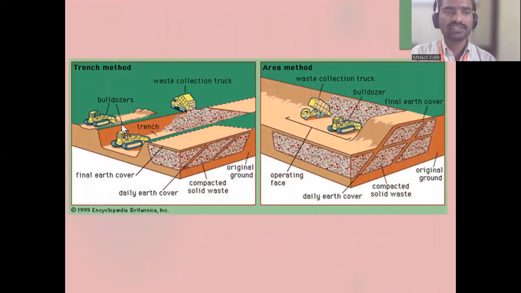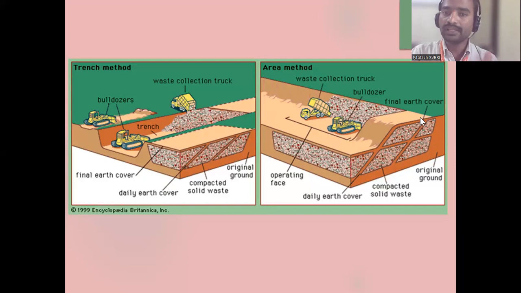See the difference between the trench method and the area method. What is in the trench method? They will open the trench, put the waste, and spread the soil, only one layer. Whereas in the area method, they put it layer by layer. They will fill up to 6 to 8 feet of waste, then 1 foot of soil, again 6 to 8 feet of waste, again a soil layer.